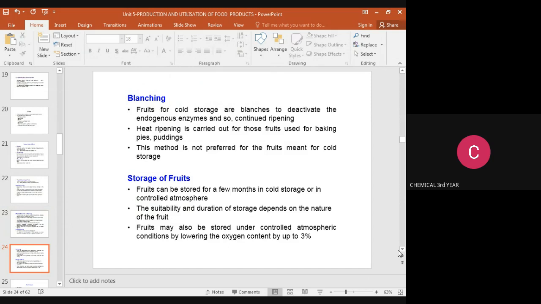Storage of fruit. Fruit can be stored for a few months in cold store or in controlled atmosphere. The suitability and duration of storage depend upon the nature of the fruit. Depending upon the fruit, the storage duration and temperature also vary. Fruits may also be stored under controlled atmospheric conditions, lowering the oxygen content. How much? It is up to 3%.